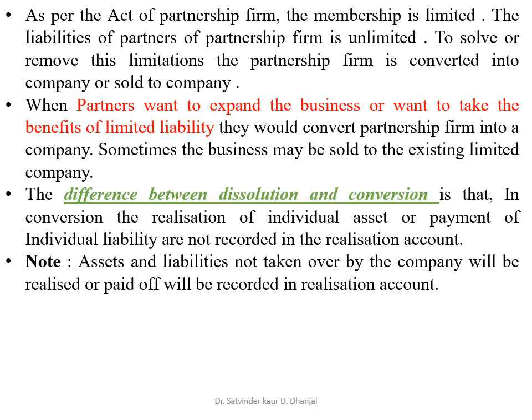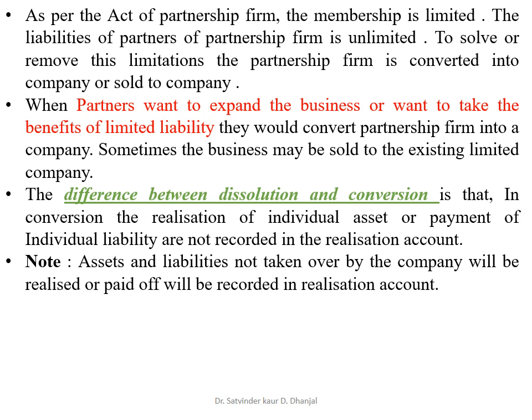Now, when the firm is converted or sold to a company, it's necessary to calculate the purchase price of the firm. Purchase price is the price that the purchasing company agrees to pay for taking over the business of the firm. Purchase price is computed in two ways.